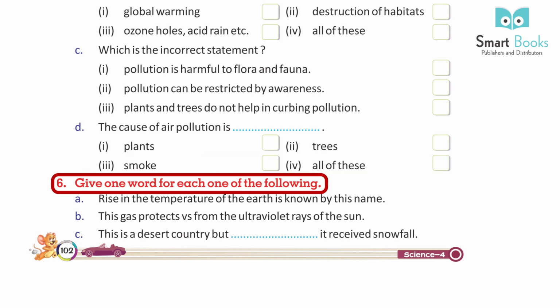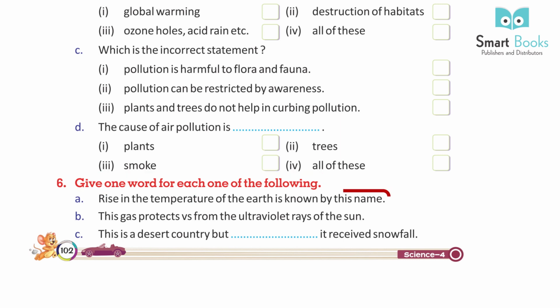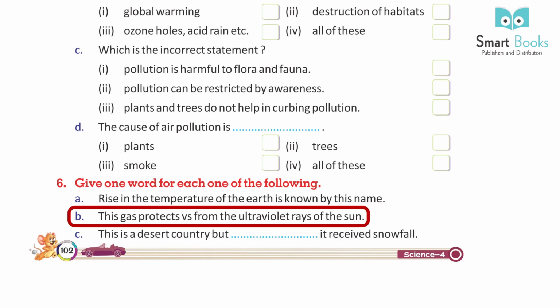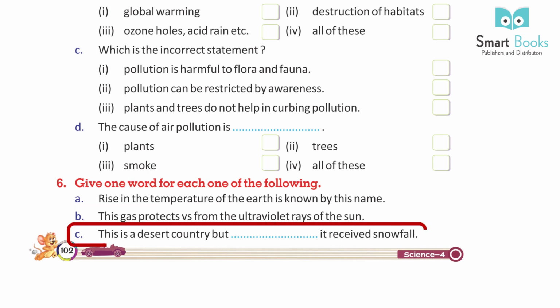6. Give one word for each of the following. A. Rise in the temperature of the earth is known by this name. B. The gas that protects us from the ultraviolet rays of the sun. C. This is a desert country but it received snowfall.